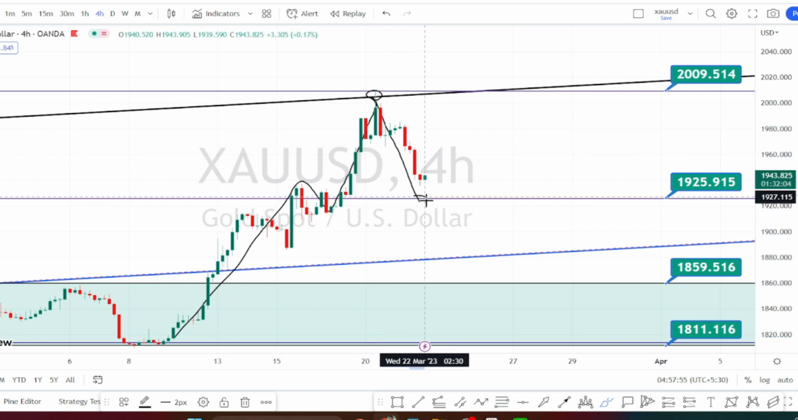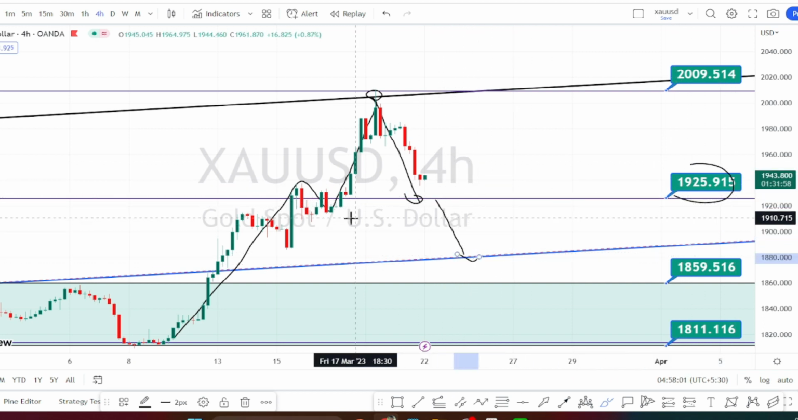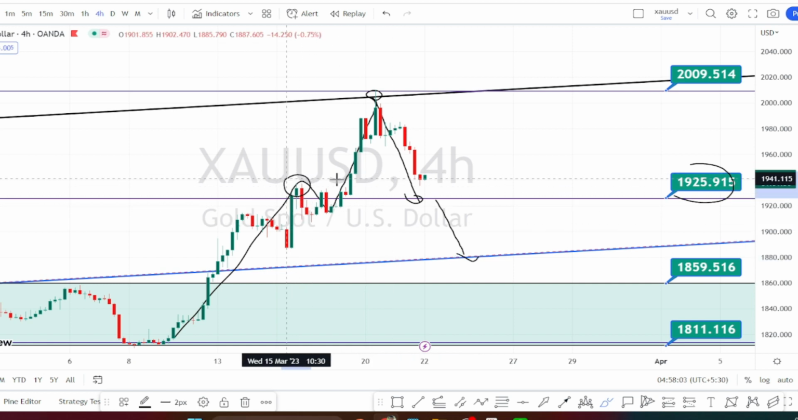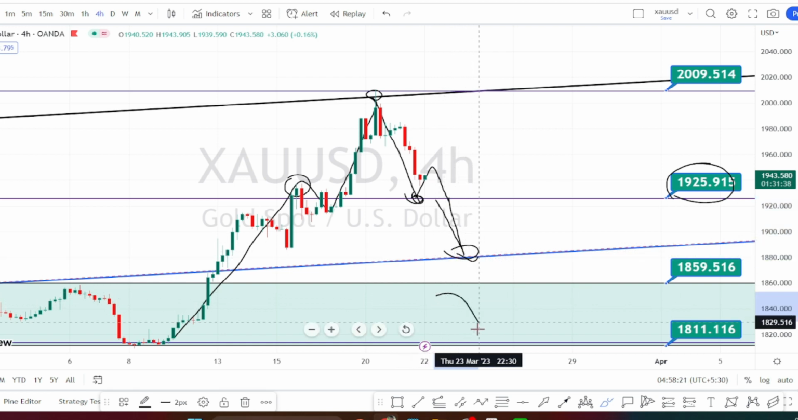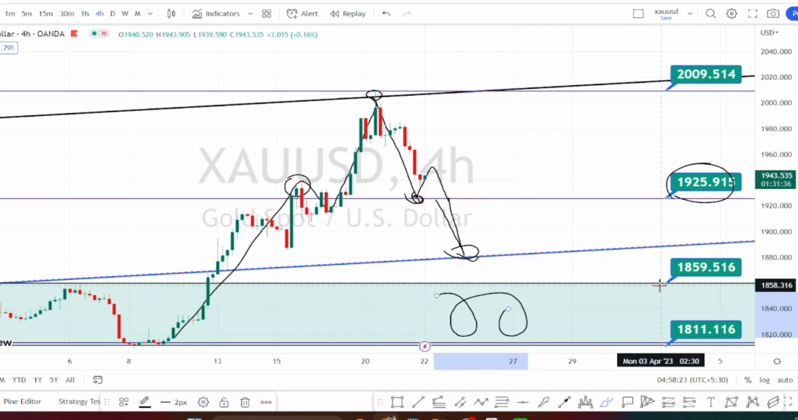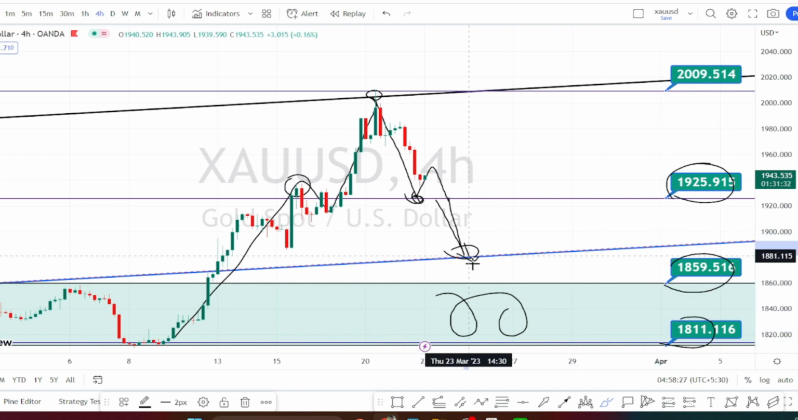Wait for the price action to break this support level of 1925 if you want to freshly enter a bearish side trade. Looking at the price action, it is trying to form a head and shoulder pattern. So once the price action breaks this support level of 1925, we can expect a further continuation of the bearish side retracement. And as explained in the daily time frame, this whole zone between 1859 to 1811 is going to be acting as a very strong support zone.